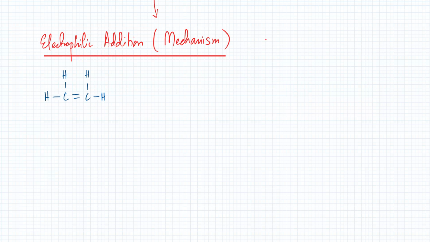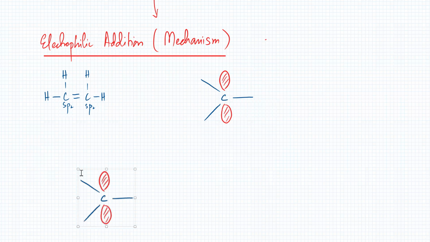That means both carbons are sp2 hybridized, which means that the carbon is making 3 normal bonds, sigma bonds, and one of the electrons is in a p orbital. So there's one electron that is not bonding with anything. So that's an sp2 hybridized carbon atom. So that means 2 sp2 hybridized carbon atoms are basically bonded to each other. So that's one.